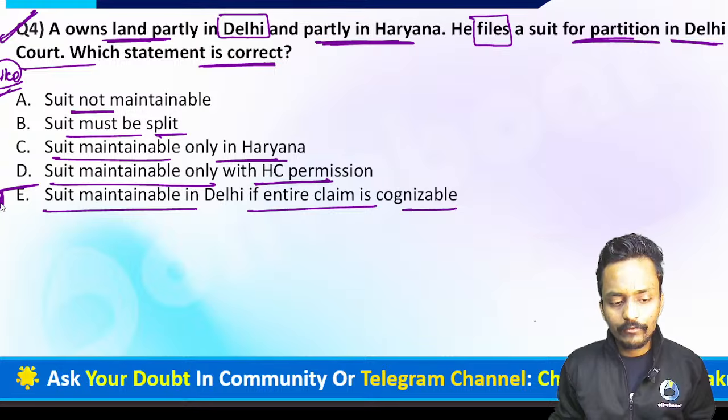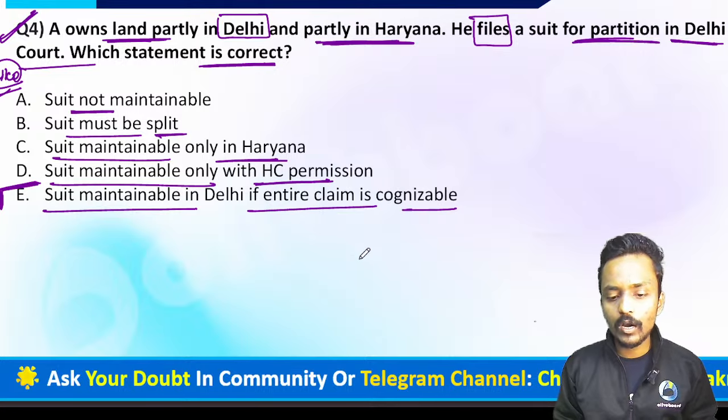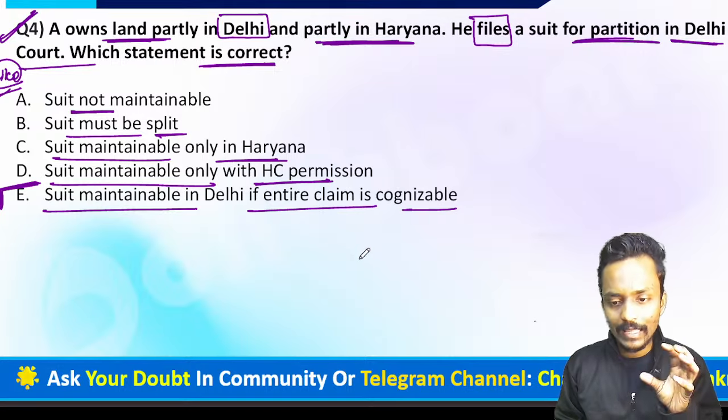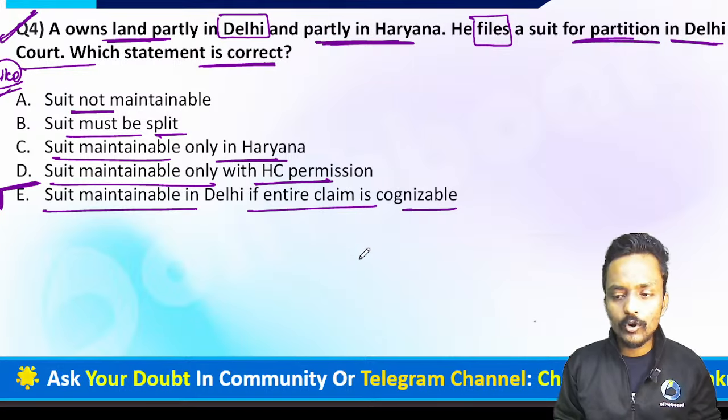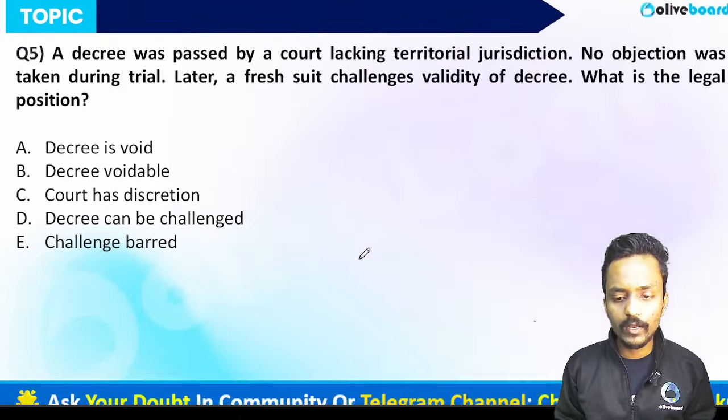Yes, if the entire claim for this particular suit is cognizable, you may file a suit in Delhi rather than in Haryana. So option E is absolutely correct. If your entire claim is cognizable in Delhi itself, you can approach the Delhi court and lodge a suit for the partition. So option E is absolutely correct.